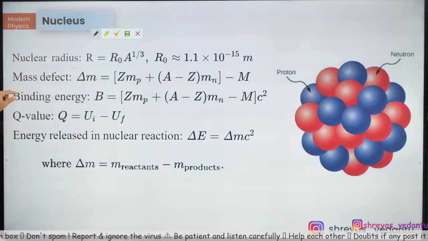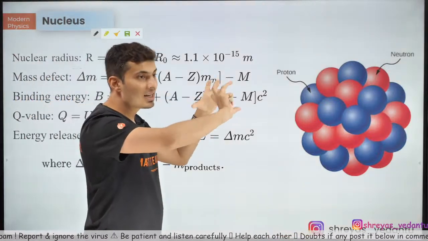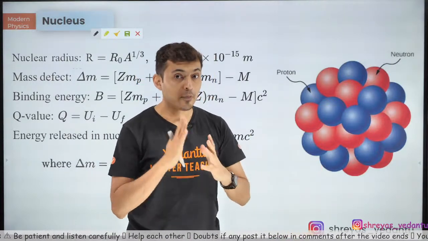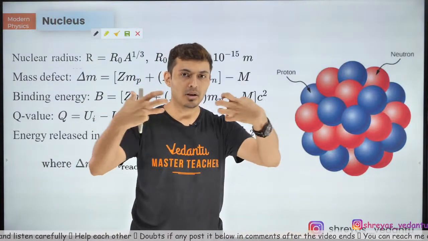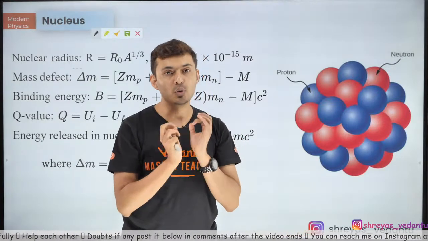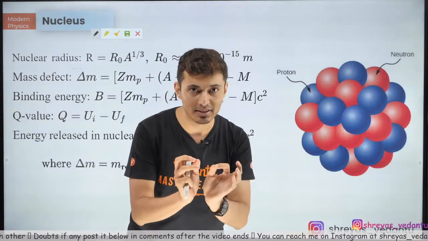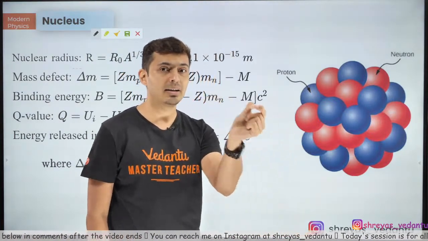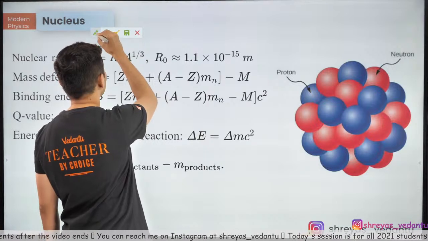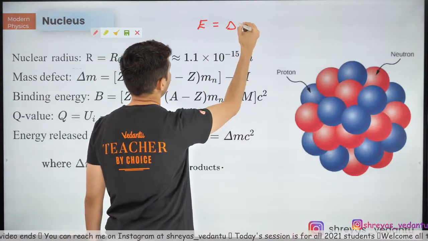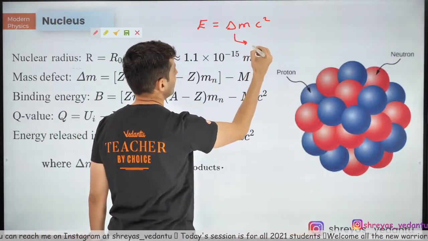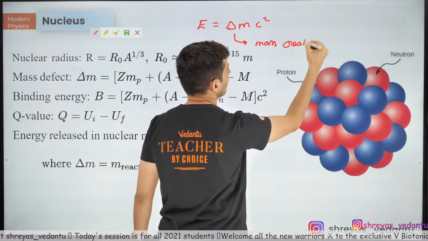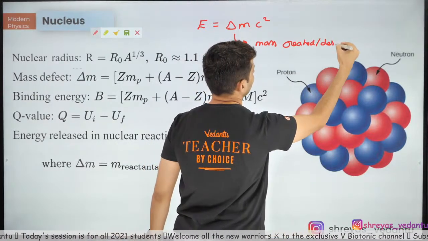Now, having said that, the moment a nucleus explodes into two smaller nuclei, two daughter nuclei, that is called fission. And when two nuclei combine together, that's called fusion. The moment that happens, there is always some mass which is lost or gained, and that mass can be converted into energy by the famous Einstein's equation, E = Δm c². Δm refers to the mass defect, mass which is created or destroyed.